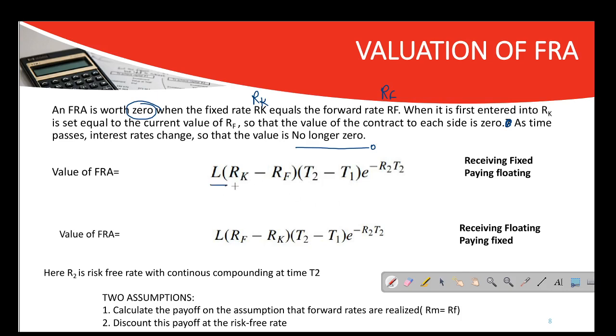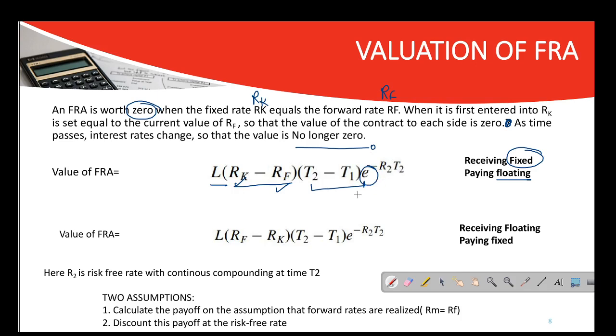Now L into RK minus RF. Try to understand this, that you are receiving fixed RK, you are paying floating RF. For how many time periods? Again T2 minus T1. You have to discount it. Now what is the role of E? Exponential.